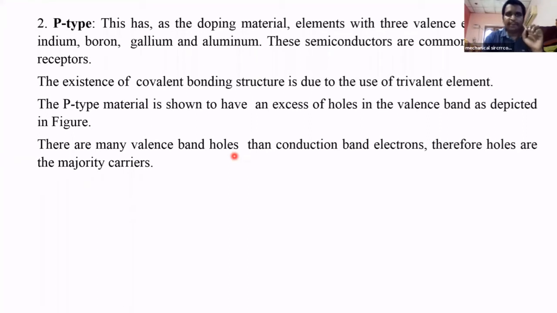Here in case of P type materials, we are adding 3 valence electron materials like indium, boron, gallium, aluminum. Because we are supplying 3 valent electrons, it is called P type semiconductor.